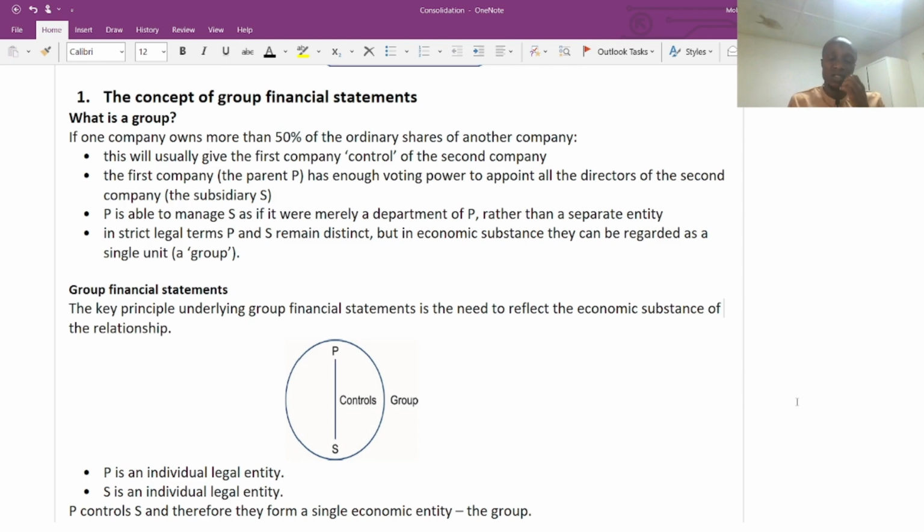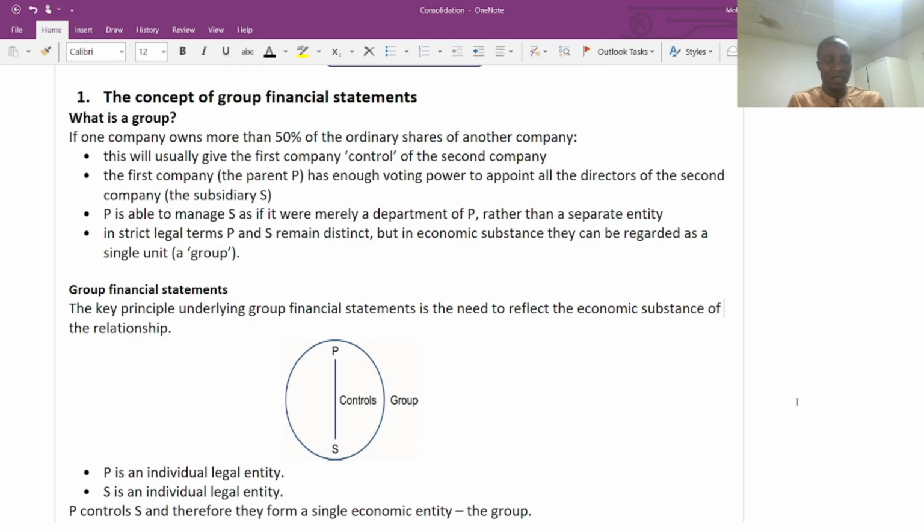Then when we look at the intergroup transactions, the trading between the parent company and the subsidiary, we are going to look at how we can adjust for intergroup transactions and other related transactions between the parent and the subsidiary. For example, the unrealized profits, we are going to look at separately. Then, in strict legal terms, the parent and the subsidiary remain distinct.